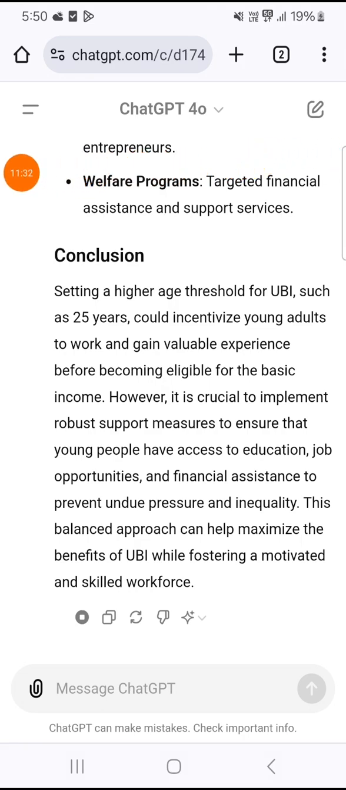Conclusion. Setting a higher age threshold for UBI, such as 25 years, could incentivize young adults to work and gain valuable experience before becoming eligible for the basic income. However, it is crucial to implement robust support measures to ensure that young people have access to education, job opportunities, and financial assistance to prevent undue pressure and inequality. This balanced approach can help maximize the benefits of UBI while fostering a motivated and skilled workforce.